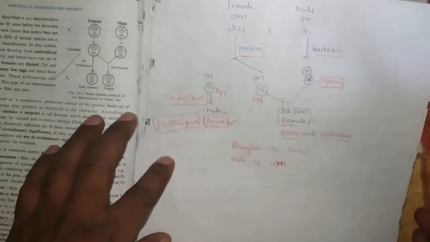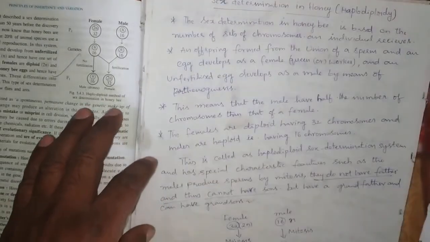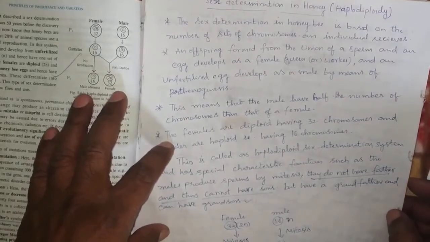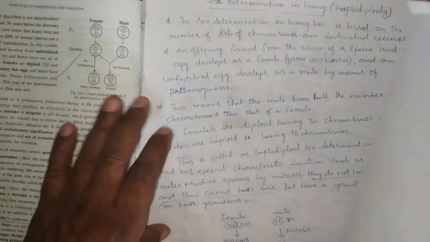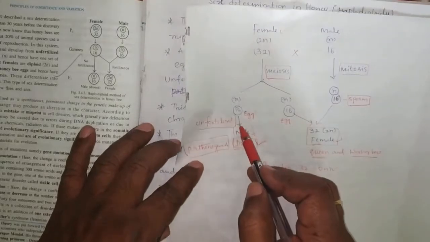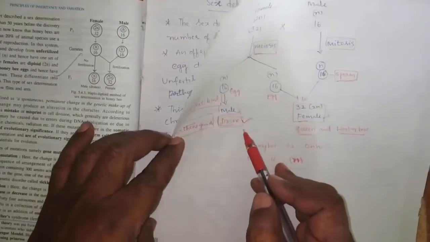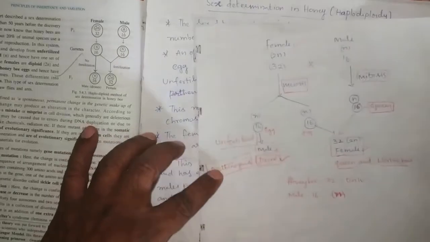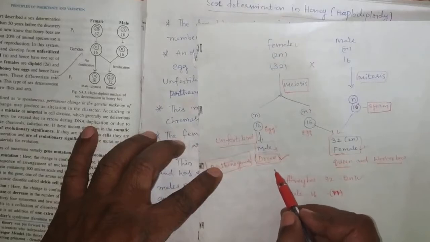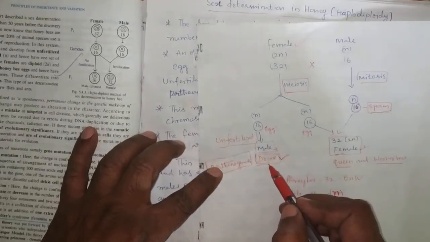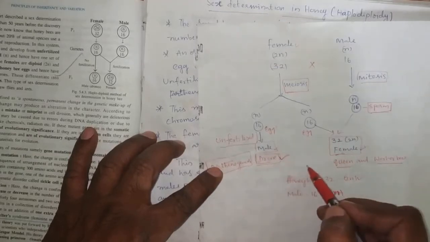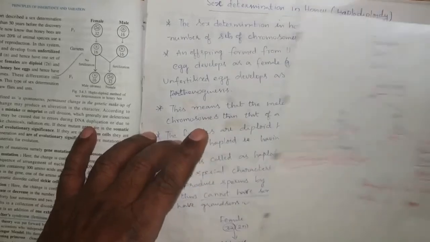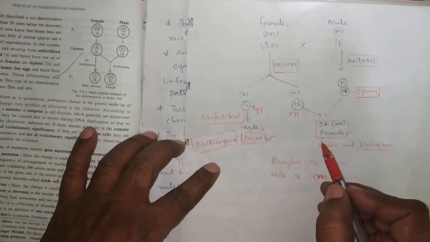Here we have to remember one point: the male produces sperms by mitosis. They do not have a father, because without fertilization the male is formed. They cannot have sons, because from this father a son is not formed, only a daughter is formed. But they have grandsons.